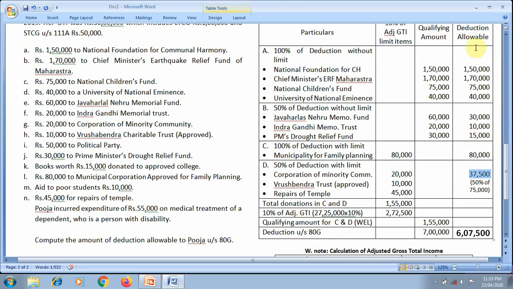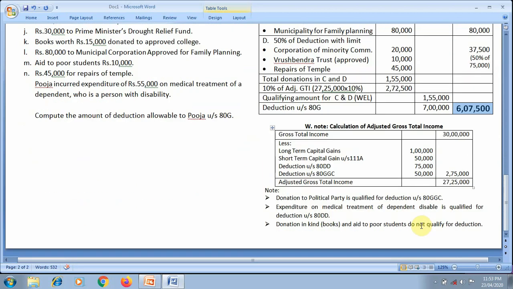So the total deduction allowable under section 80G to Puja is 6,07,500, and the qualifying amount is 7 lakh.